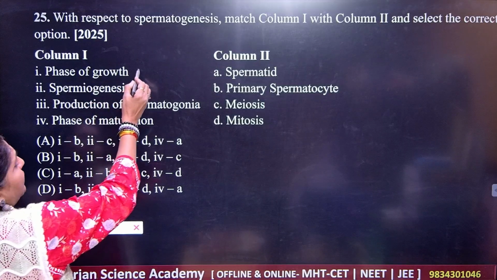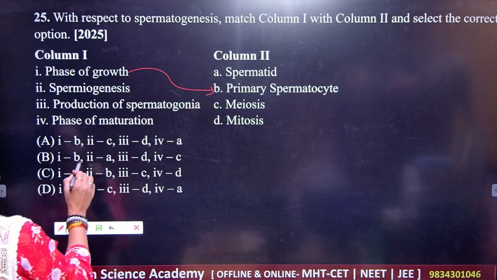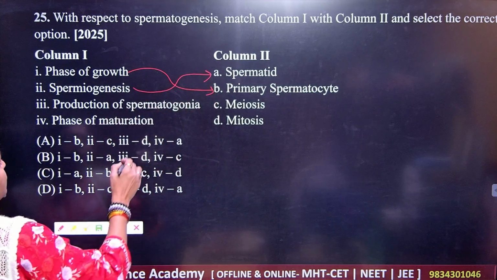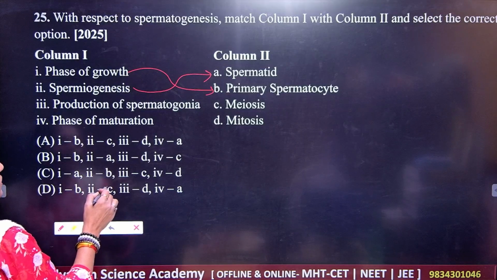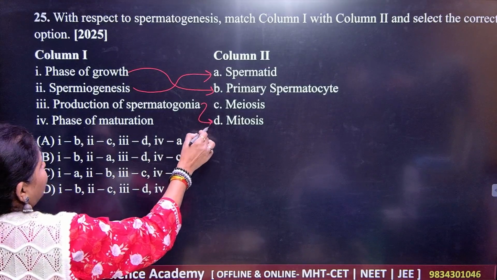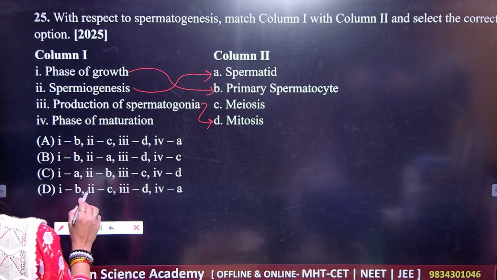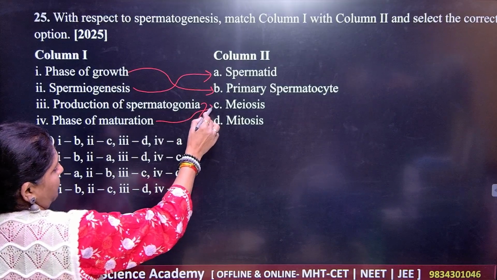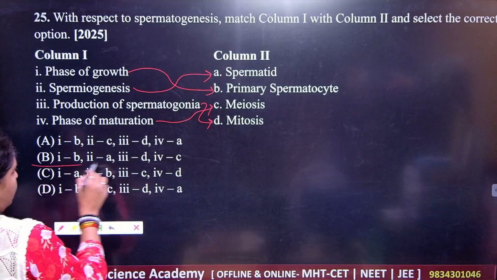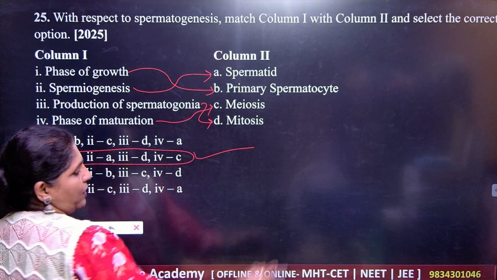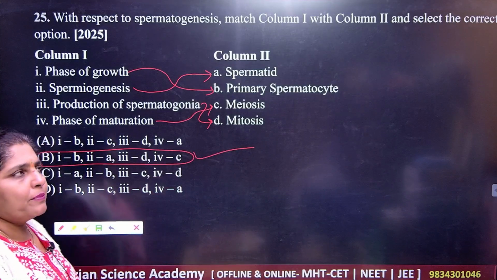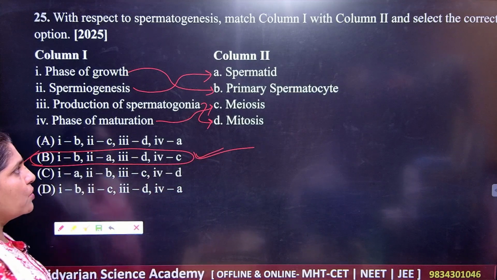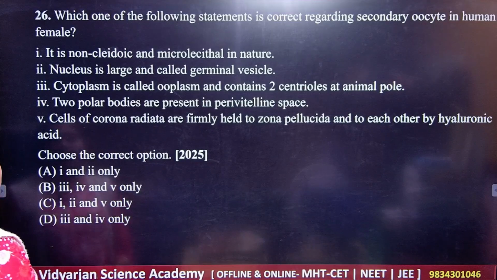Phase of growth, you know that is primary spermatocyte. Number 2, that is spermiogenesis. It will convert into spermatids, right? And we have the product of spermatogonia, that is due to mitosis, right? And we have this, that is phase of maturation. It will be during meiosis. So your correct answer is B. For match the following, students note down, question number 25, your correct answer is B here. So you should be able to match the correct pairs, right?